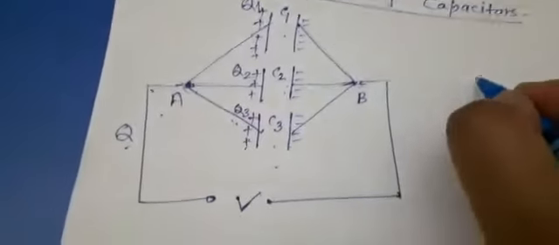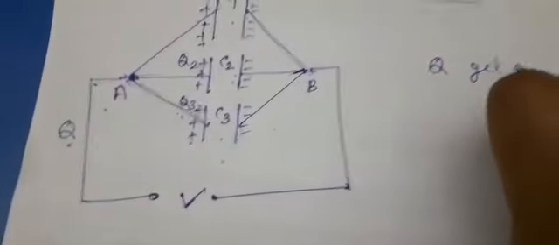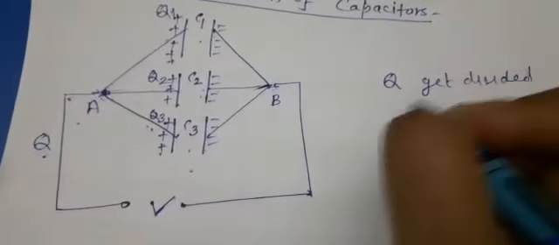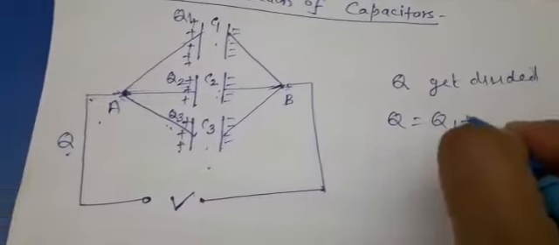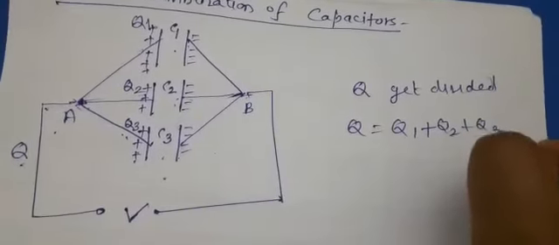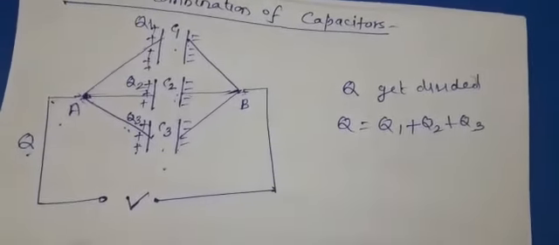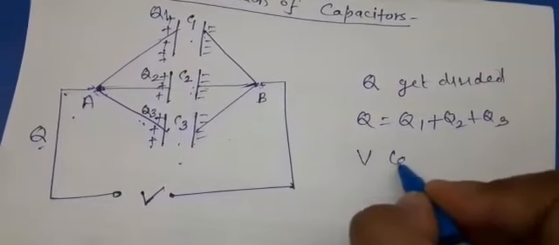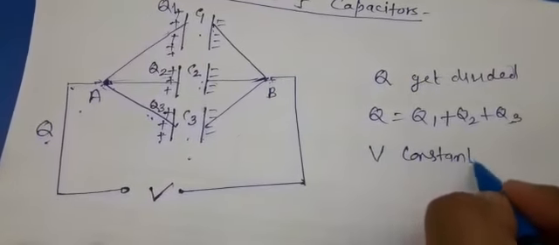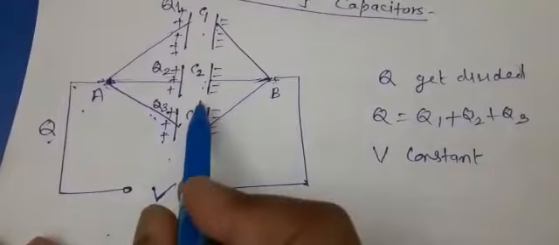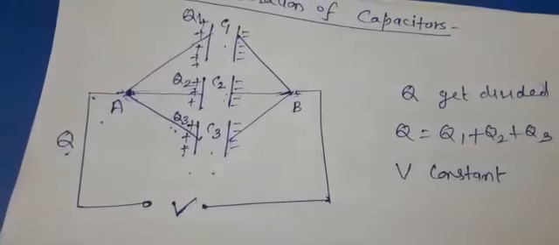So the key point is that charge gets divided. It means Q will be equal to Q1 plus Q2 plus Q3. But which factor remains constant here? Voltage. The potential drop across each of the three capacitors will remain the same.